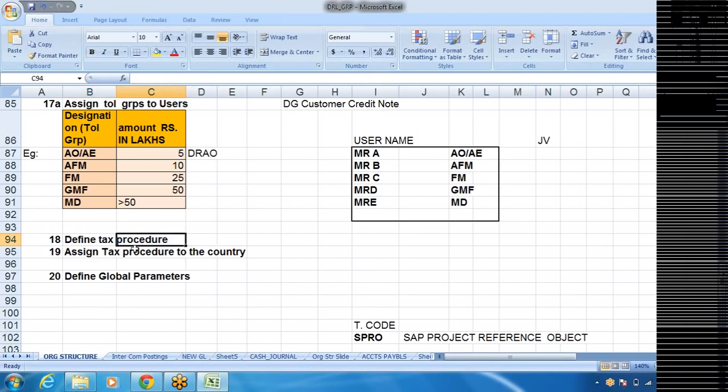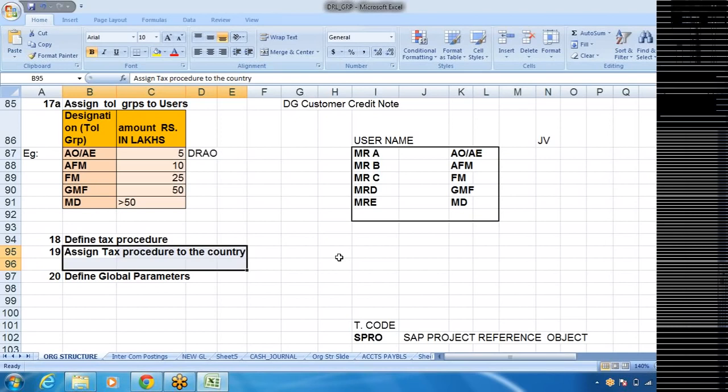That procedure will be assigned to the country. First of all, we define a tax procedure that will be linked to the country, because generally tax procedures are at country level. Whether you take income tax, central excise, whatever it may be, it will be linked to the respective country.